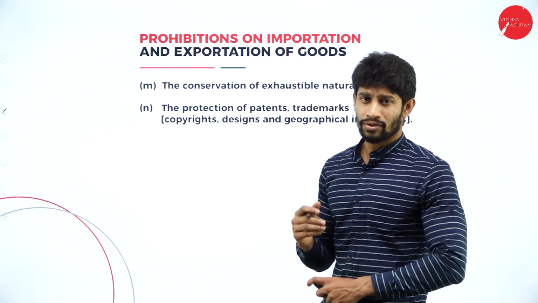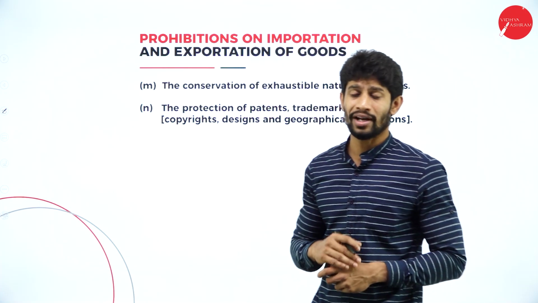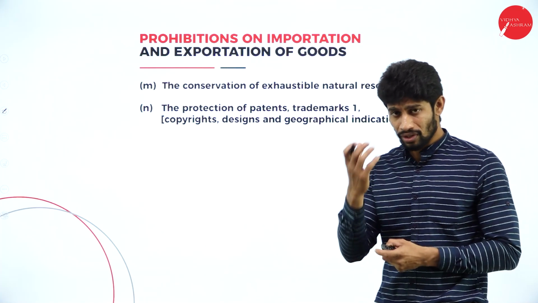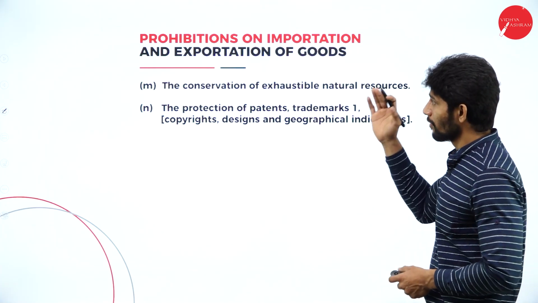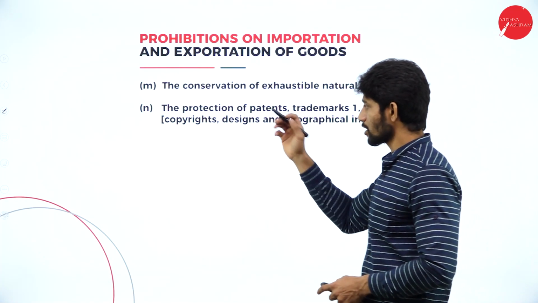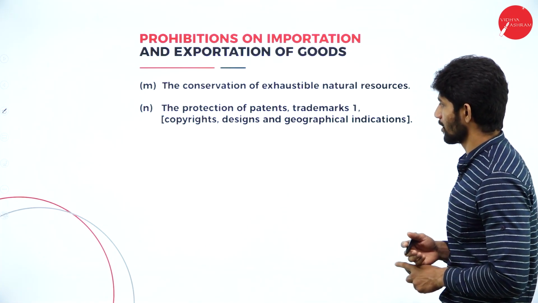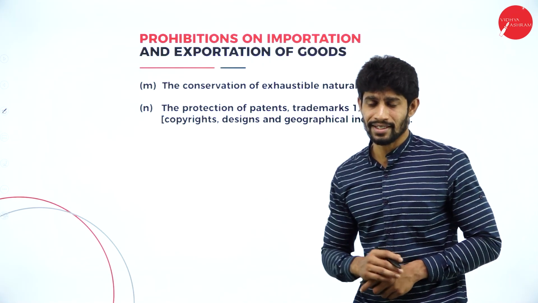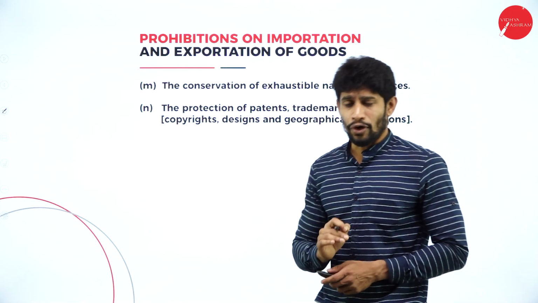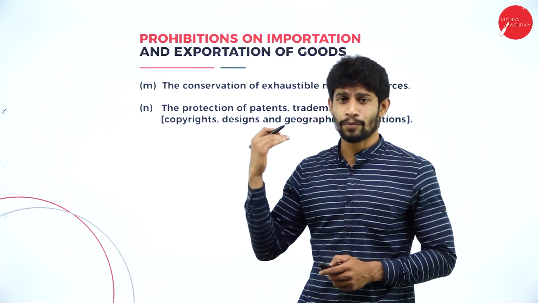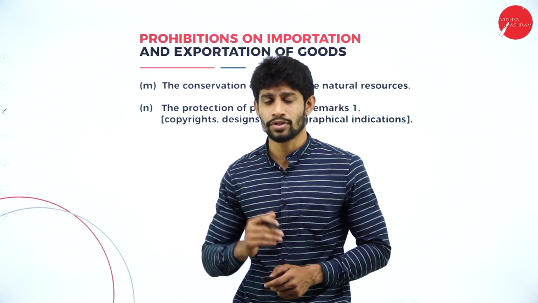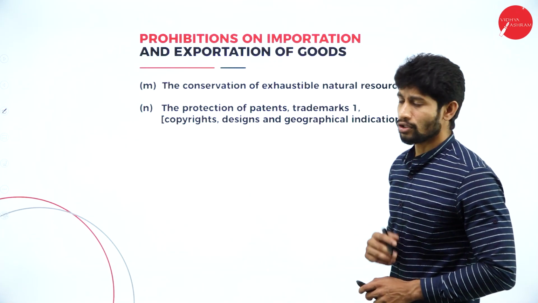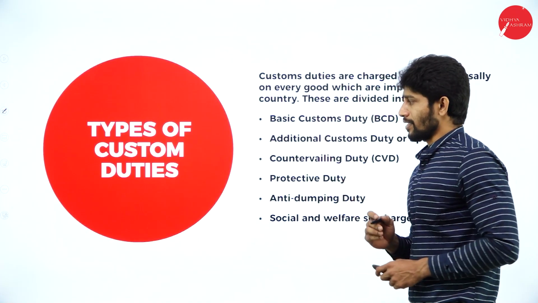Yes, every resource is not renewable. Few resources are exhaustible. You can't renew them again. So in order to have a control on it, in order to conserve those kinds of exhaustible resources, we impose prohibitions. Next, the last one, the protection of patents, trademarks, that is copyright, designs and geographical indications. So to protect the patents and trademarks, we impose prohibition. So these are all the reasons why we put prohibitions on importation and exportation of goods to India or from India to other countries.